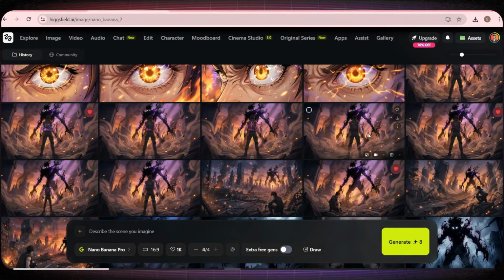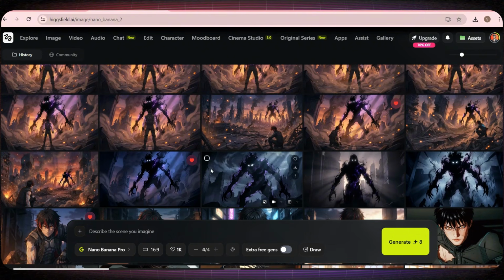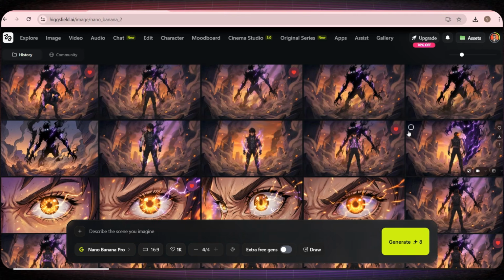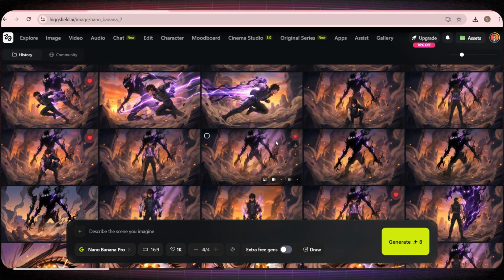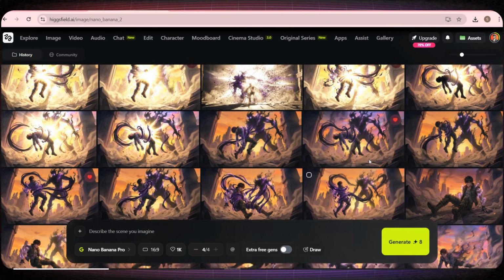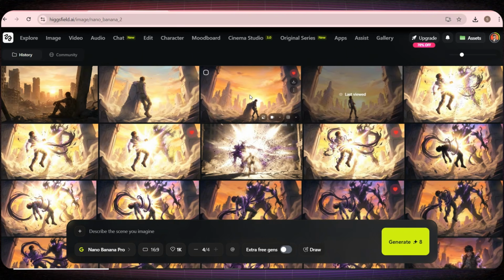And after generating all the images, just look at this beauty. All the images are stunning, detailed, and perfectly consistent. Don't forget, out of every 4 images, choose one, add it to favorites, so you can easily use it later when creating the video. And just like that, we've successfully completed the second step, creating the images for our anime film, easily.